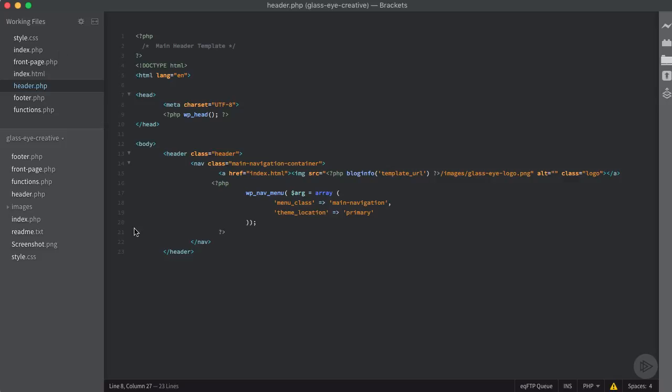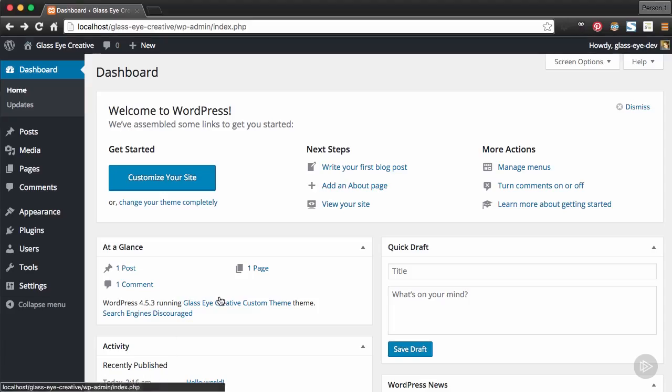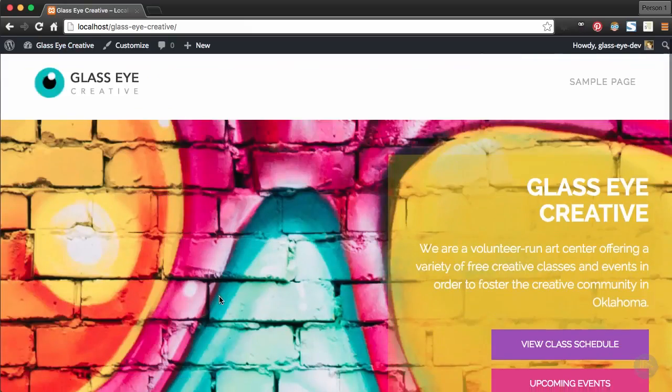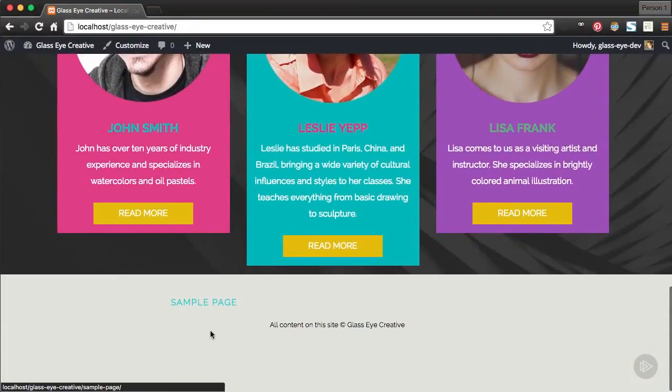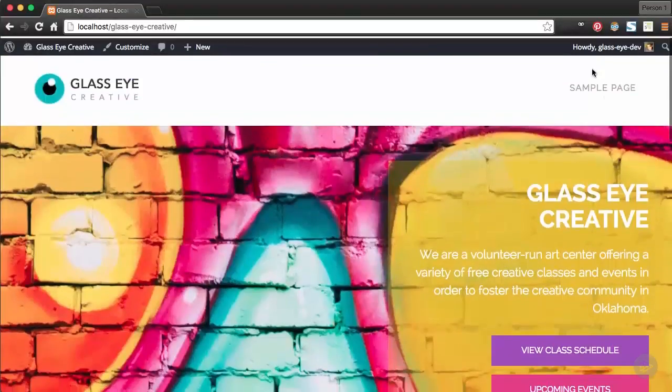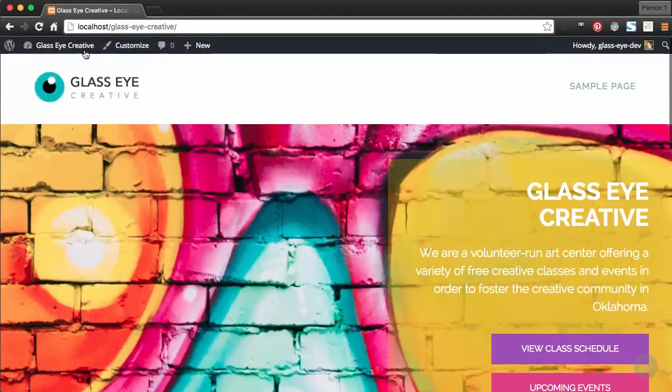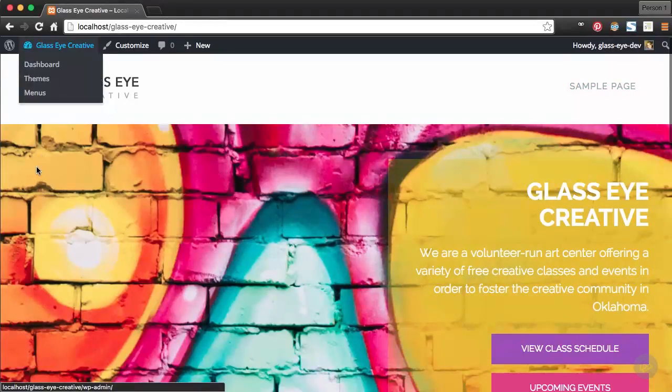And then we'll come back to our site and come back to our front page, and it looks like our styles are still being pulled in. Awesome. And you can see that now we have our default page that comes with a WordPress installation being added to our footer and our header, meaning it's recognizing the location for our menu as well.